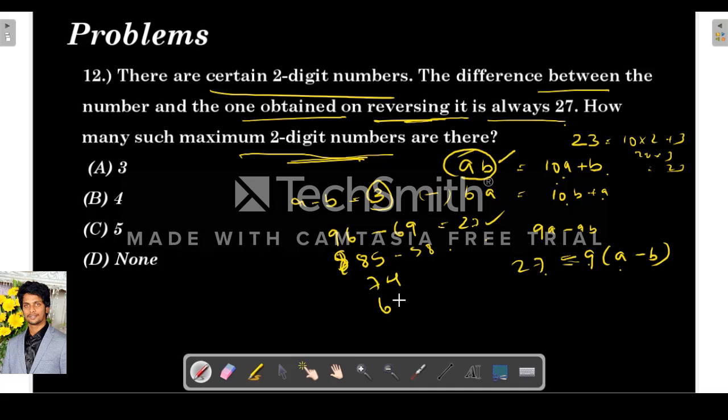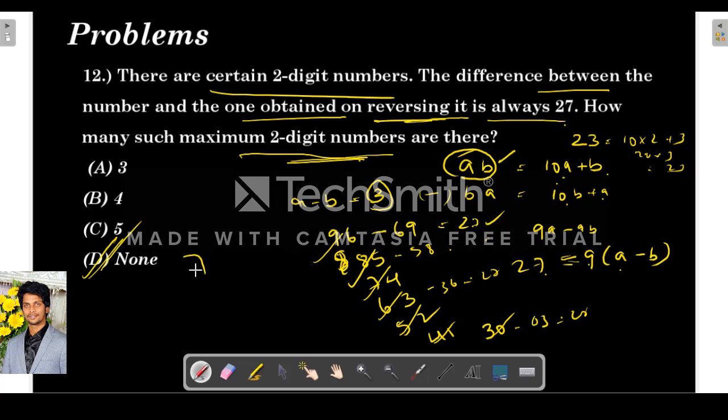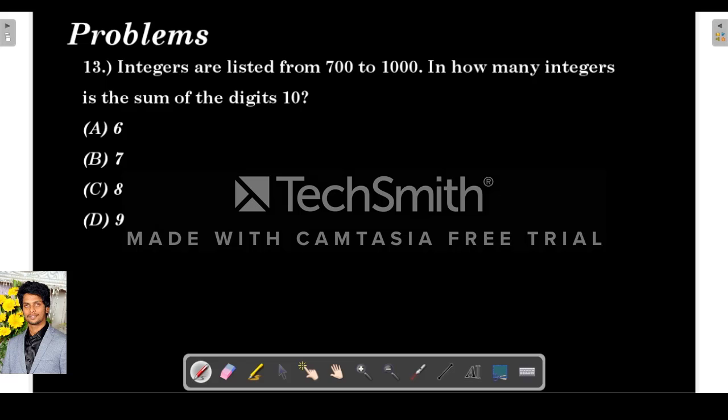So like this, 74, again 63 is possible because 36 leads to 27, 52 is possible, 41 and 30 are also possible. So how many such combinations are possible? 1, 2, 3, 4, 5, 6, 7. But here 7 is not there, so none of the above. Actual answer is 7.